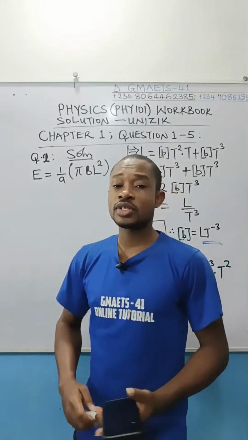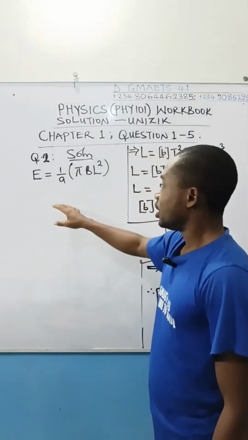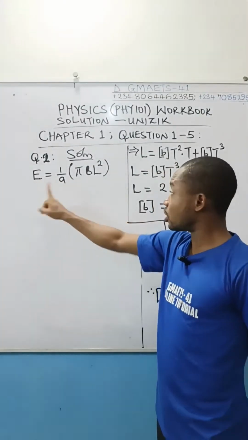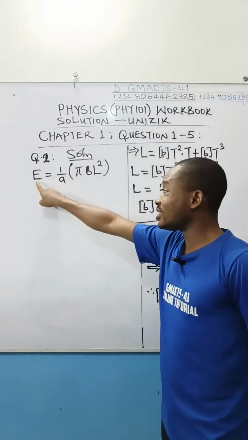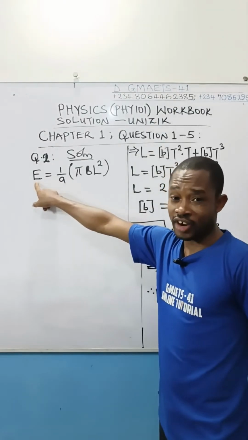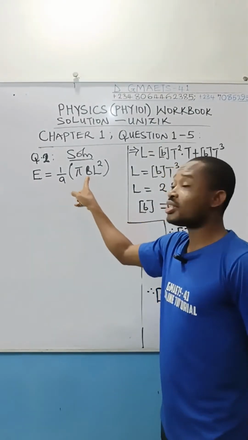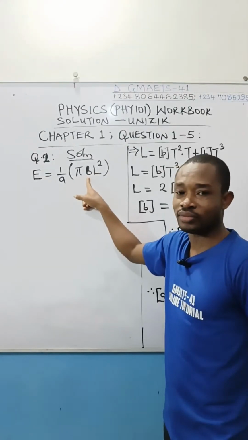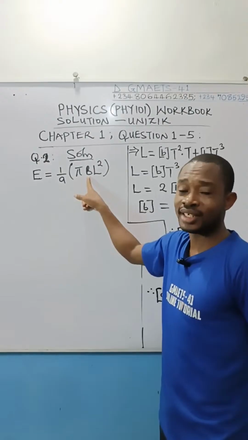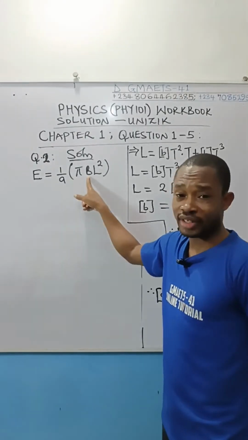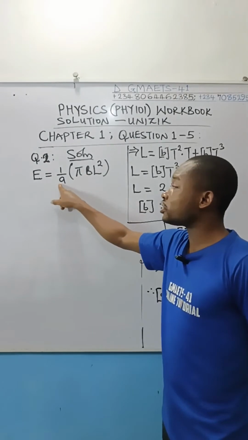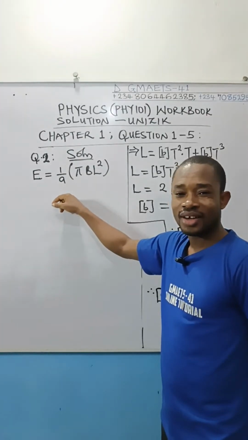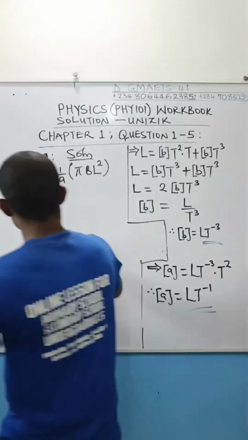Now, let us see how we solve to obtain the dimension of A. From this equation given to us, we are to get the dimension of this A. This is electromotive force as defined in the question. This is magnetic field B as defined in the question. It's also called magnetic flux density or magnetic field strength. So to get the dimension of A, we simply have to make A the subject of the formula. Okay? So let us do that and see.